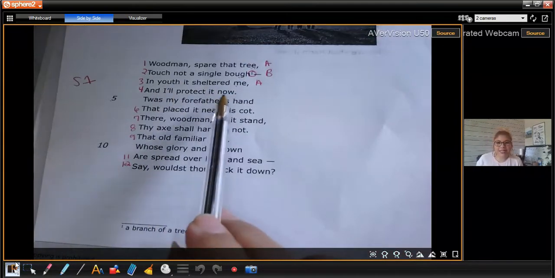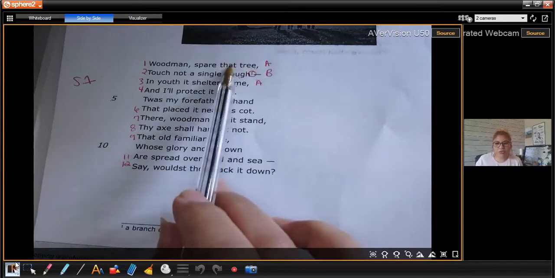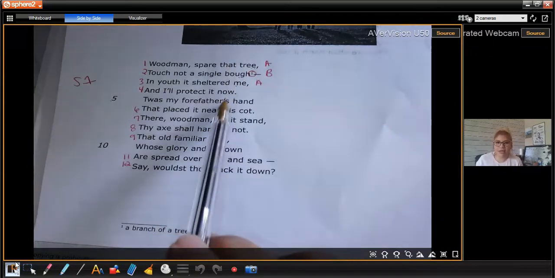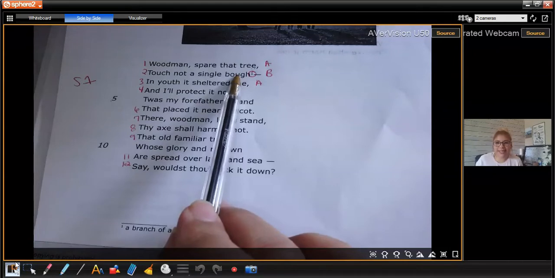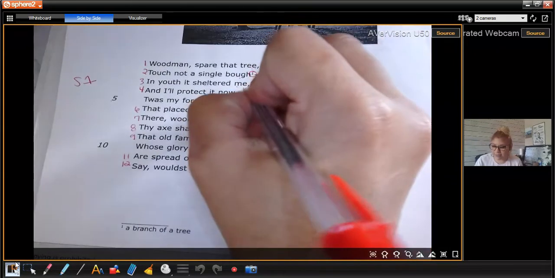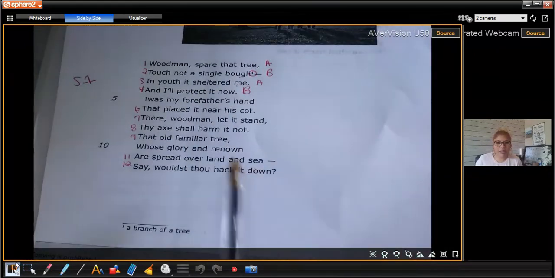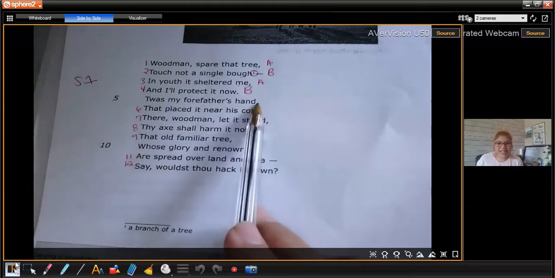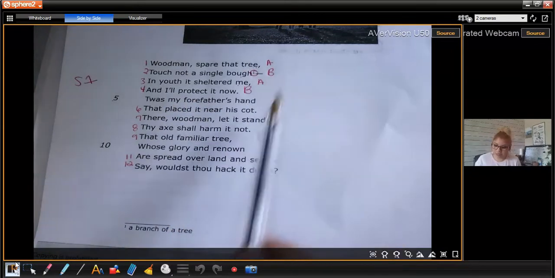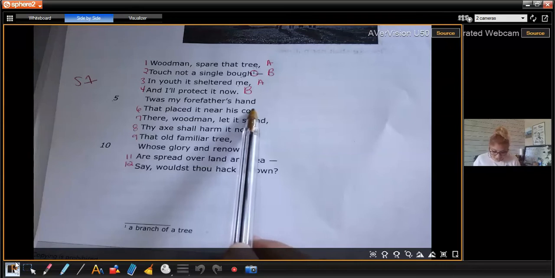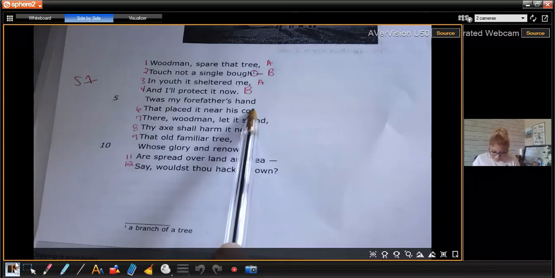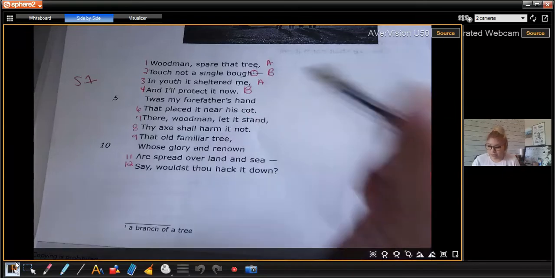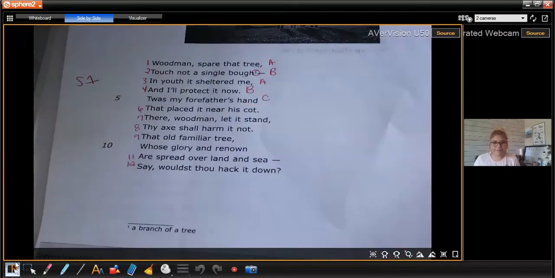And I'll protect it now. So now and tree. Now and bough. Yes. So it is the same family, B. 'Twas my father's hand. Hand and tree. No. Hand and bough. No. Hand and me. Hand and now. No. So hand needs a new family, so it'll be C.